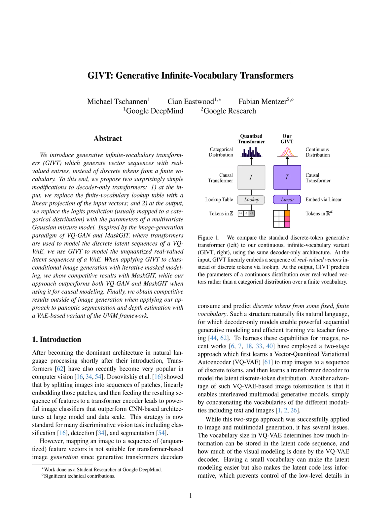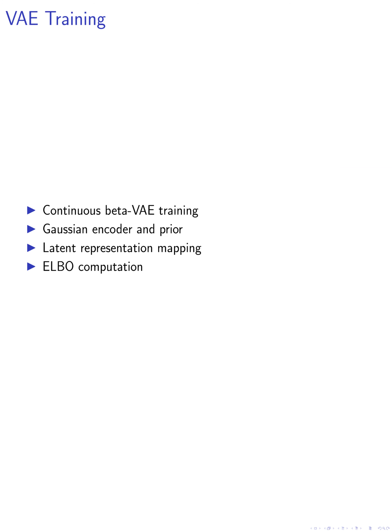In this paper, we present our training methods for variational autoencoders, VAEs, and generative infinite vocabulary transformers, GIVTs. We train a continuous beta VAE with a Gaussian encoder and prior, where the encoder predicts the mean and variance of a multivariate normal distribution for the latent representation. The VAE decoder then maps the latent sequence back to an image. We compute the KL term in the evidence lower bound, ELBO, in closed form, and base the reconstruction likelihood term